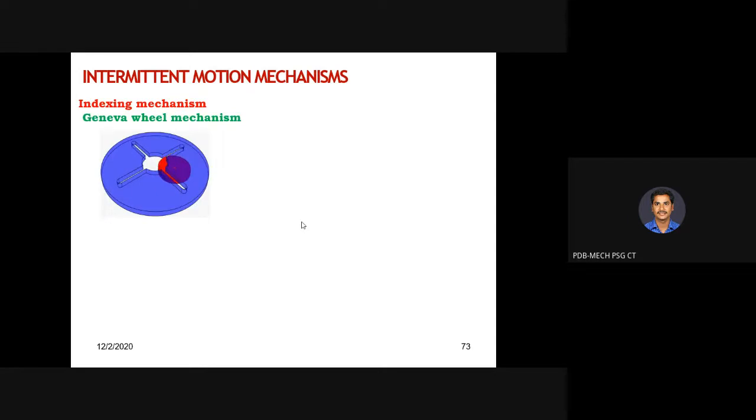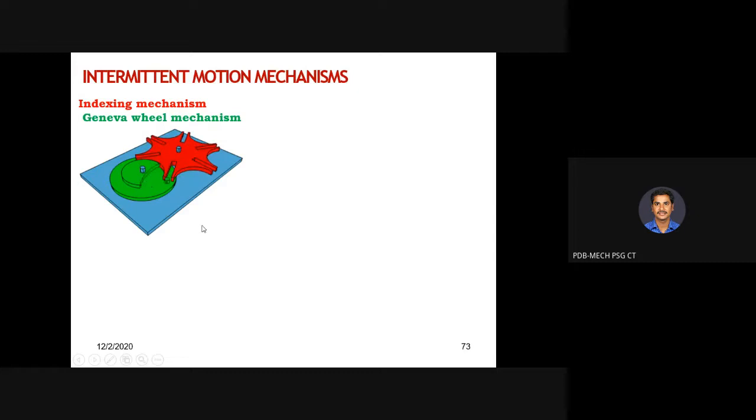So Geneva mechanism, okay, it is used for indexing. If you look at the red color portion, red color link, it is having a pin-like arrangement. The motion of the red color is continuous, whereas when the pin is in engagement with the blue color disc, then only the blue color disc is getting the motion. So it is intermittent motion, whereas the input link, that is red color, is continuously rotating.